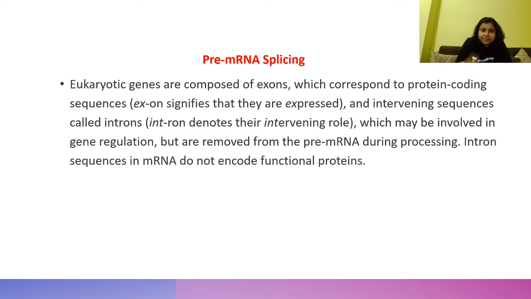So what we have seen is, let me tell you here, this is mRNA from 5' to 3', and here it is AAUAA, this is CA, and this is the GU-rich site.